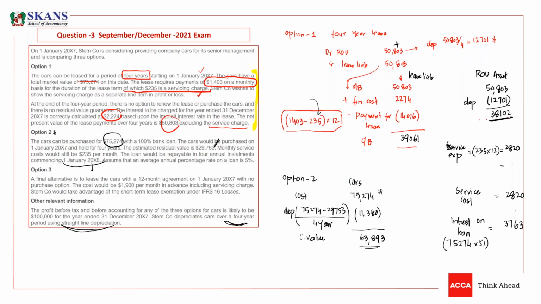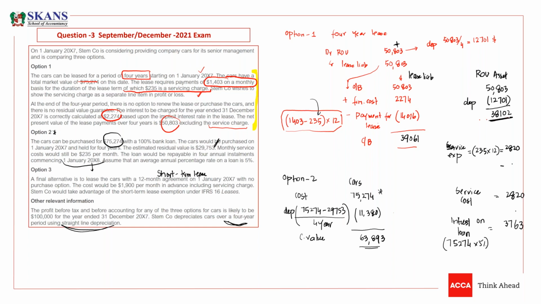Now we need to move towards option 3. So let's understand what option 3 is. A final alternative is to lease the cars with a 12 months agreement on 1st Jan X7 with no purchase option. If there is no purchase option, then up to 12 months leases will be a short-term lease. We know this is an exception. So it is a short-term lease.